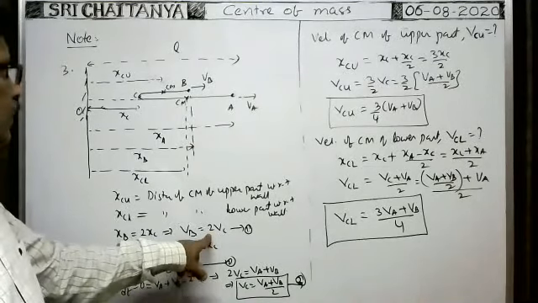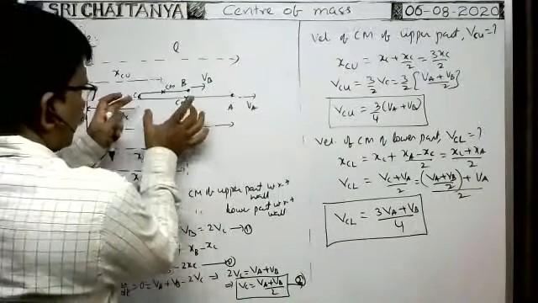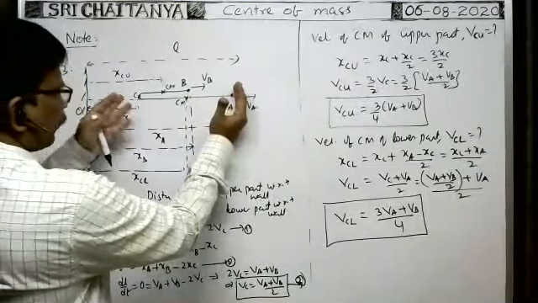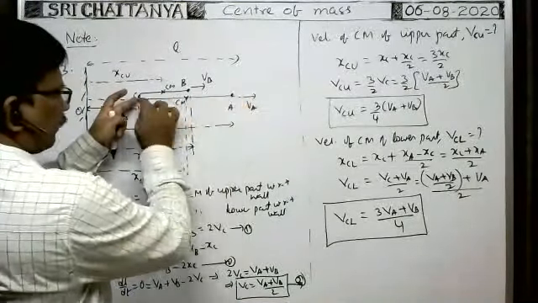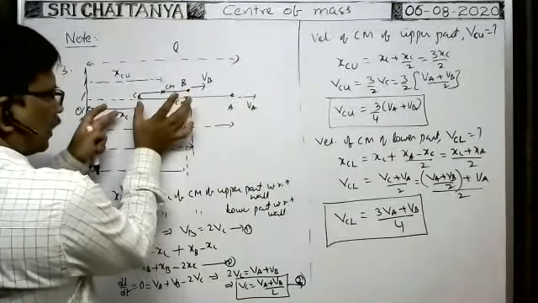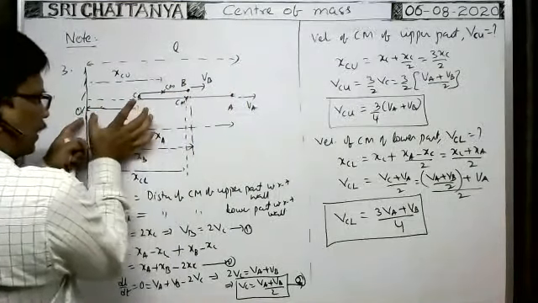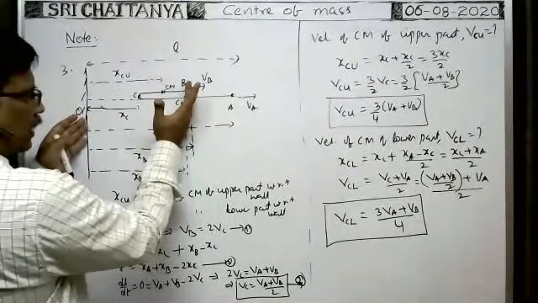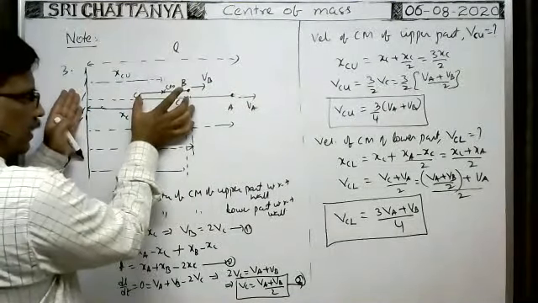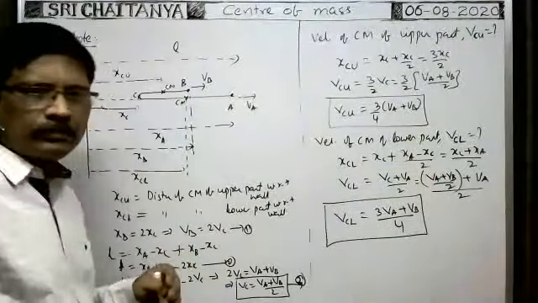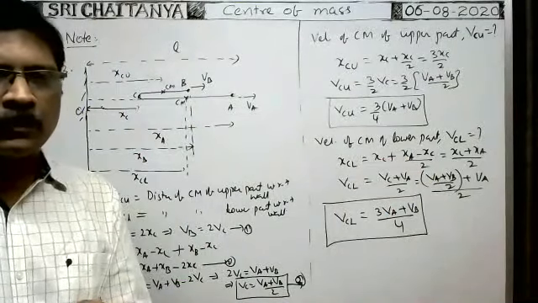XA minus XC by 2. You see? This length is equal to, from this XA you subtract this part. Then XA minus XC is equal to this length of the wire. As it is the central mass, this length is half of that one. XA minus XC by 2, that is this length, plus XC, that is the distance of central mass of the lower part from the rigid support. So XC plus XA minus XC by 2, that only I wrote. Okay. Next.